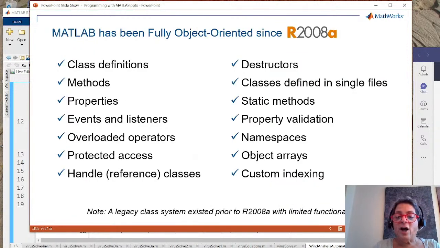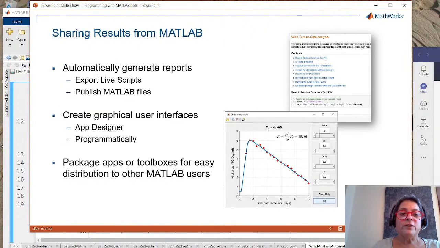And MATLAB is fully object-oriented. And again, I'm going to make a little plug for two weeks from now, when I will be doing a session on object-oriented programming there. But I showed you we could share results from MATLAB.